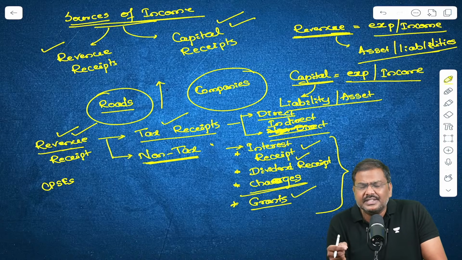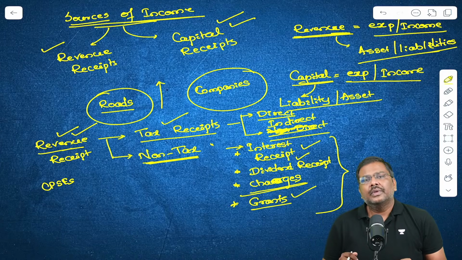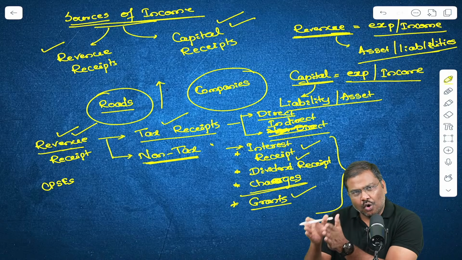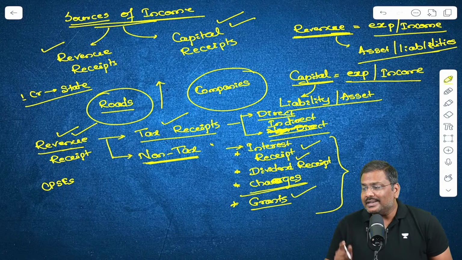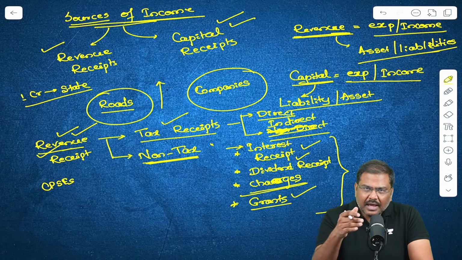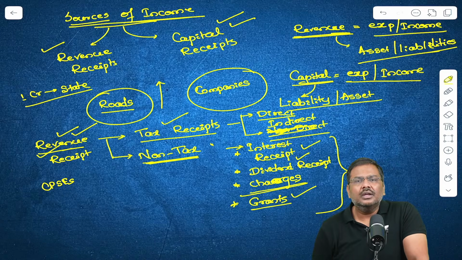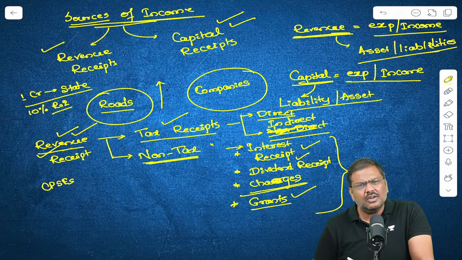Why are the interest receipts part of the revenue side? Let me explain this. Imagine the Government of India, the center, has given a loan of 1 crore rupees to a state government. Annually, the state government has to pay a 10% rate of interest to the central government.